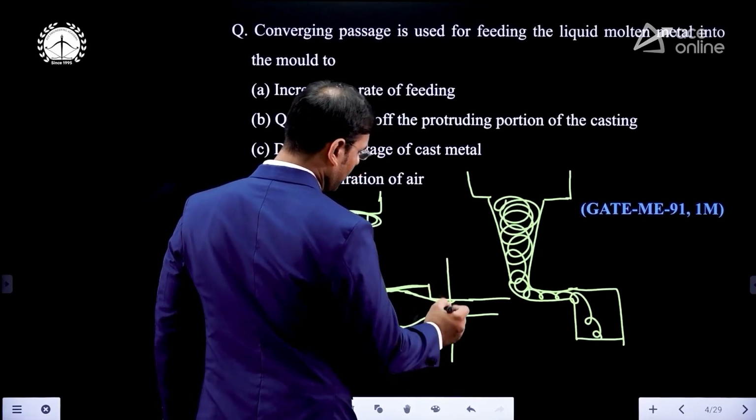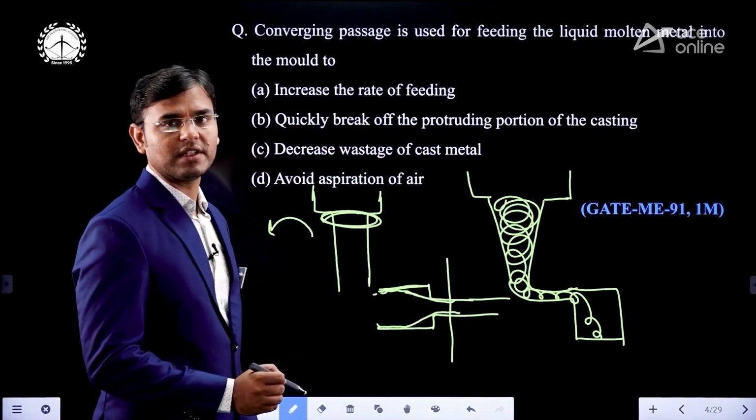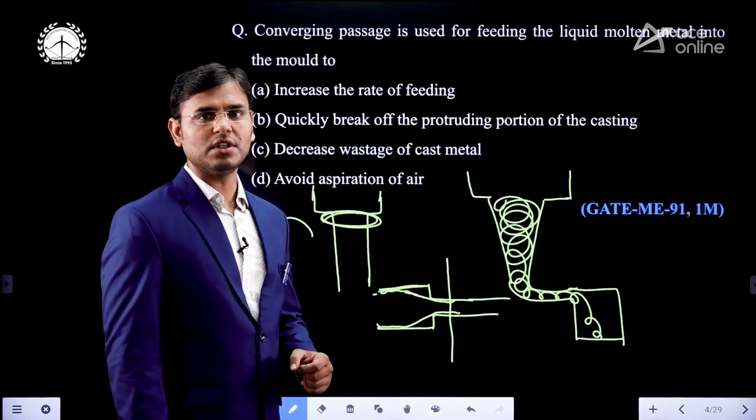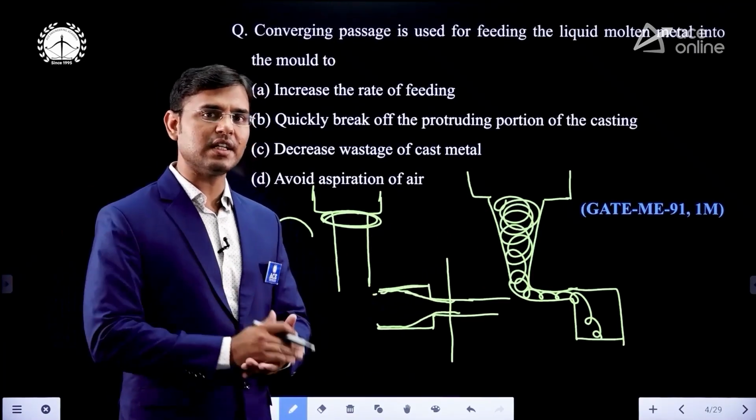Area is reducing here. If the area is reducing, it means the pressure is also reducing. Here the same case is happening. Pressure is going to reduce. That's why atmospheric air is entering into that.